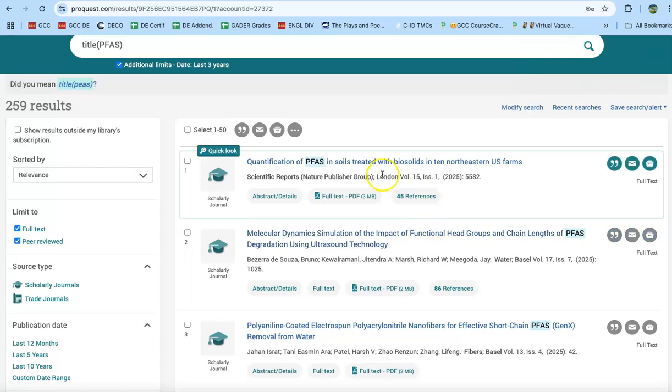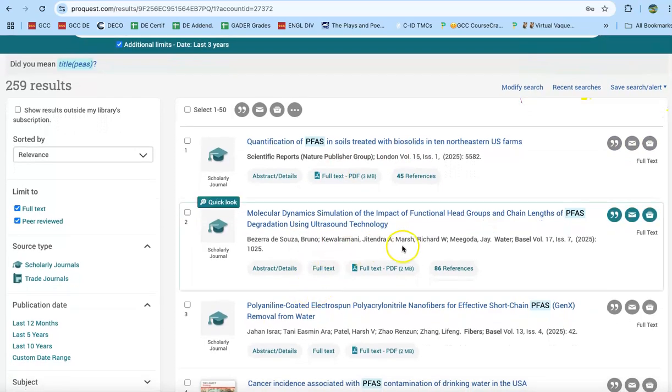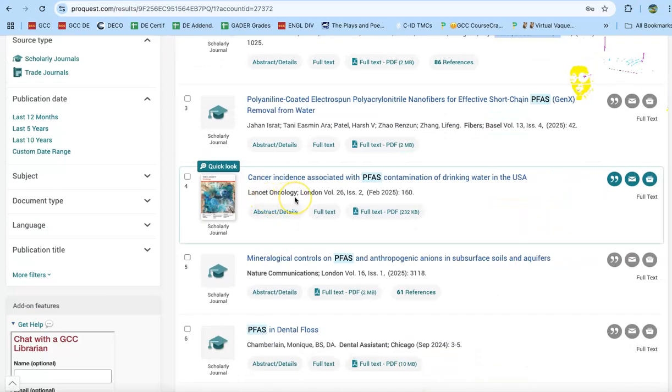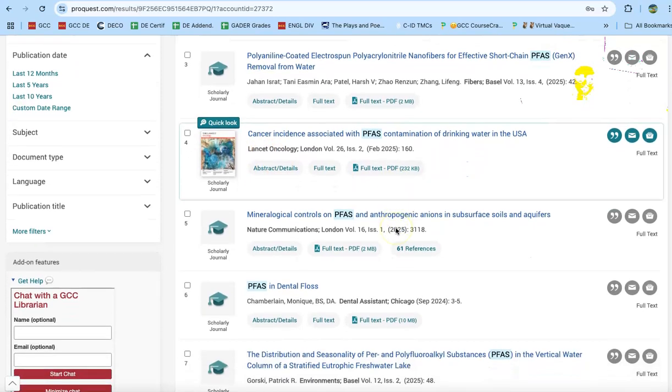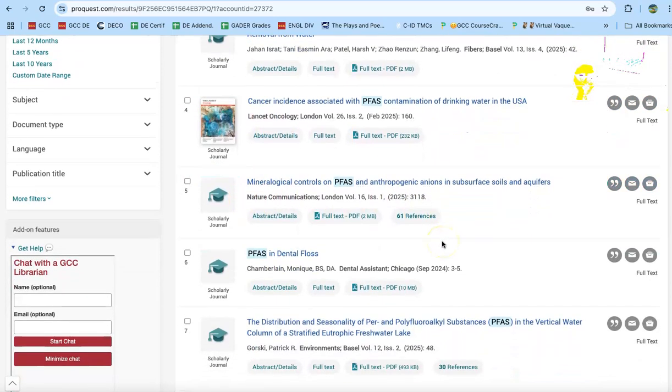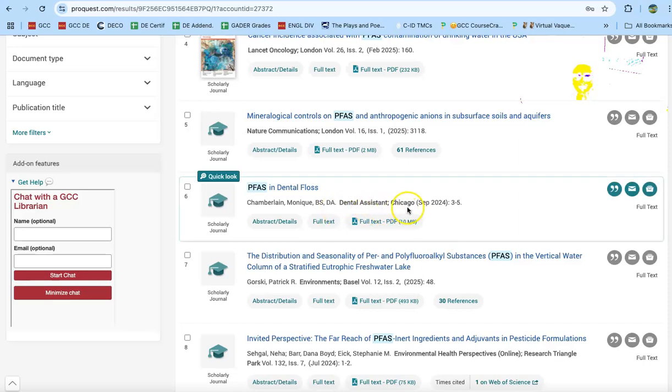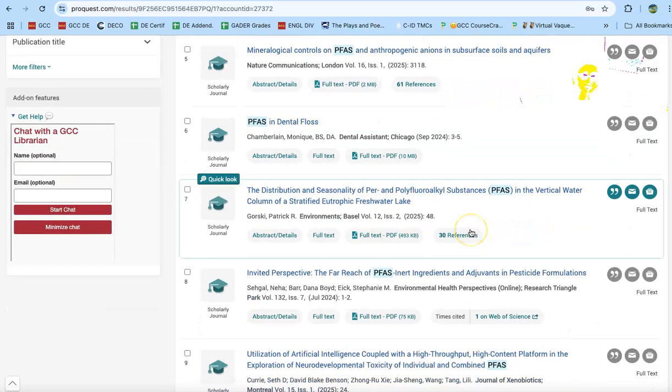That's reputable. One of the things that you're going to do is make sure that you are choosing a scholarly article that is interesting to you, has been published within the last 3 years, and comes from a very well-recognized source. So this one is from Water in Basel, and that's a pretty recognized journal. Lancet Oncology, very well respected, the Lancet Medical Journal. Nature Communications, always well respected. Dental Assistant Chicago, I don't think so, even though PFAS in dental floss is an interesting subject.